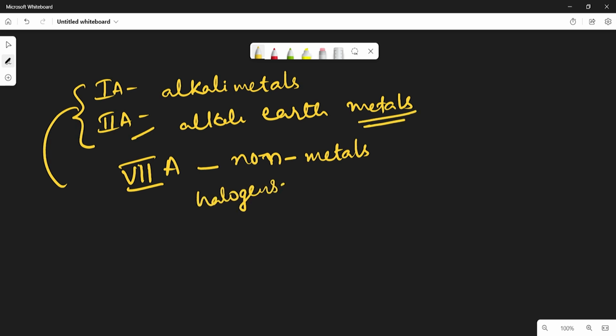So in between the metals and non-metals, there exists a bond, the ionic bond. So in between the ions it exists. So that is why it is called an ionic bond. And here the valency concept is also explained very clearly, so that is why it is also called an electrovalent bond.